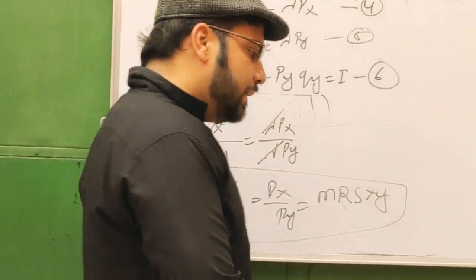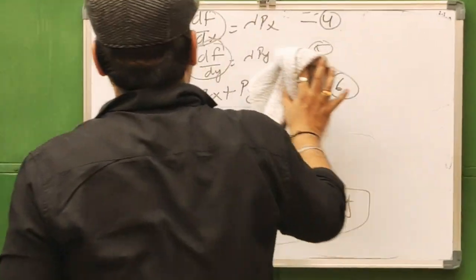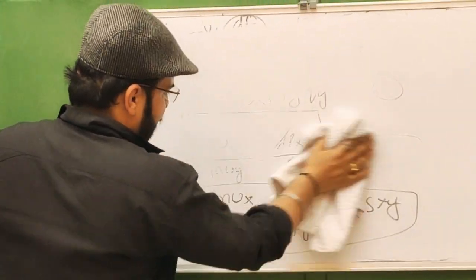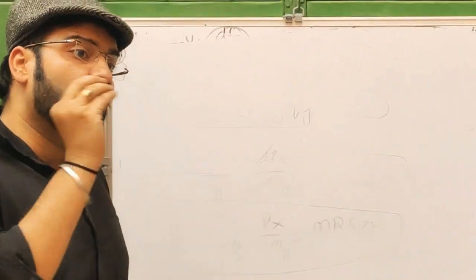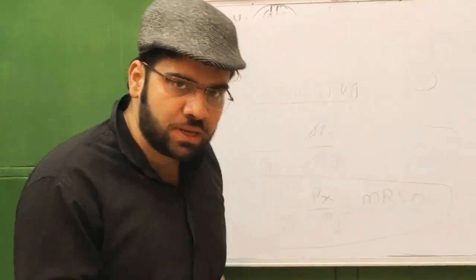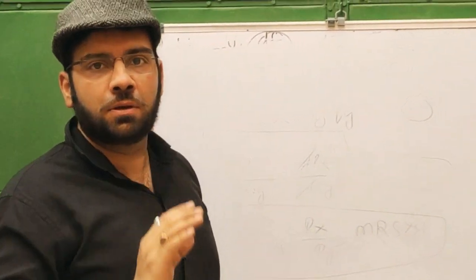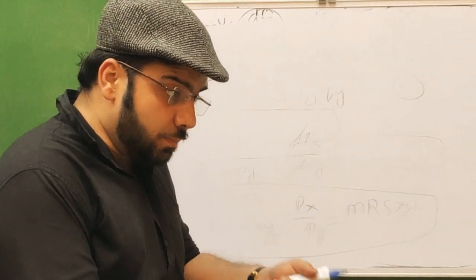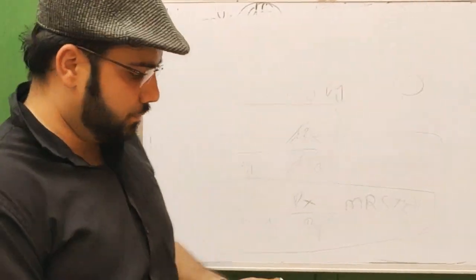Now we can take a numerical explanation which shows exactly how many quantities of x or y must be purchased to remain in the consumer equilibrium.